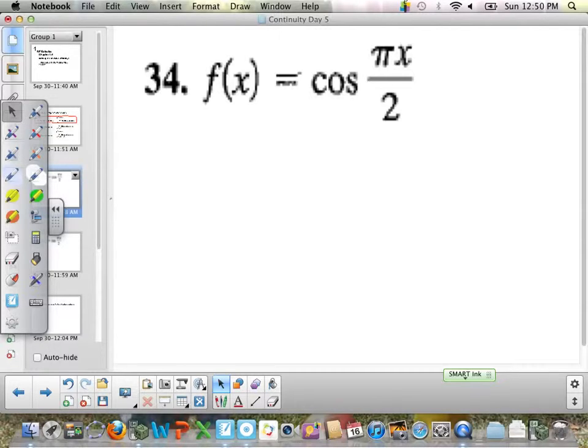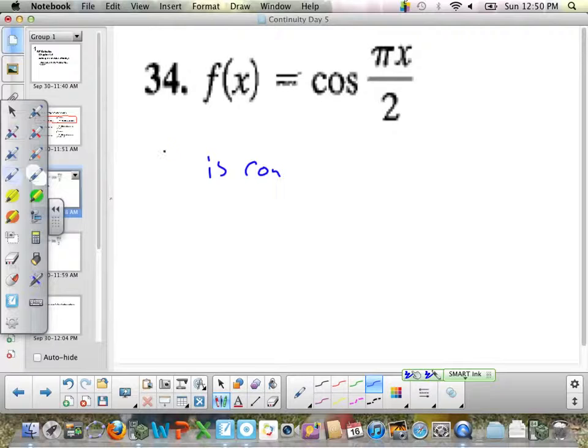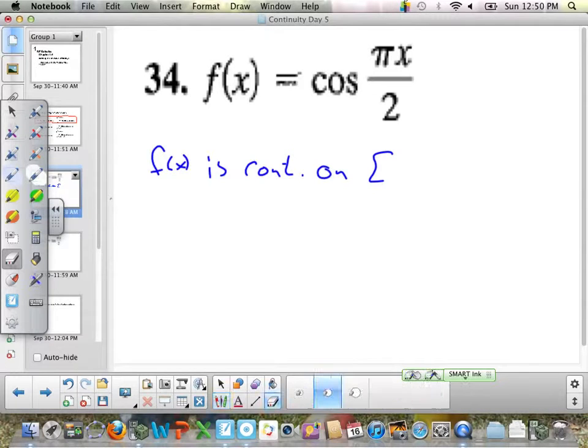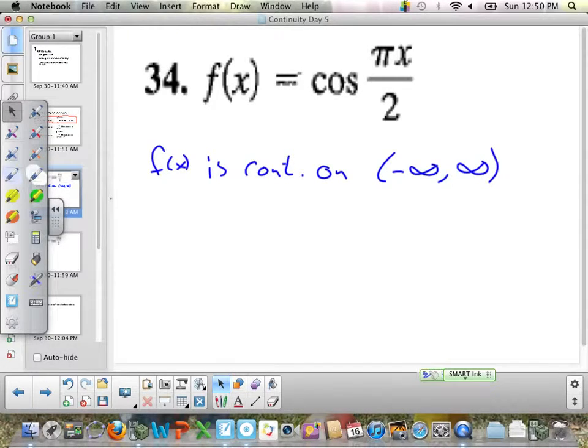So using that, where is this function discontinuous? Well, because it's cosine, there are no discontinuities. So this function is continuous. f of x is continuous on all real numbers, from negative infinity to infinity. Make sure you use an open bracket, which means you don't actually get to the number, because you can't actually get to infinity.